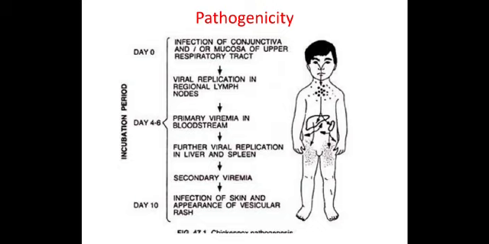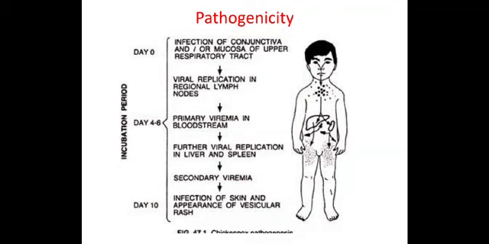Now coming to the pathogenicity of this VZV, Varicella-zoster virus. As I told you, the route of transmission is respiratory. Once it enters from the conjunctiva or upper respiratory tract, like any other viral infection, the virus multiplies first in the lymph nodes. Then it spills over into the bloodstream, causing primary viremia.